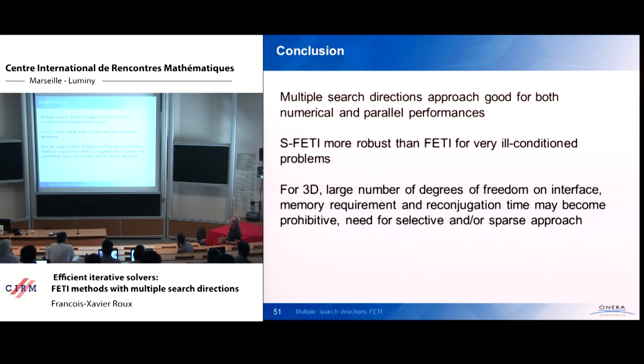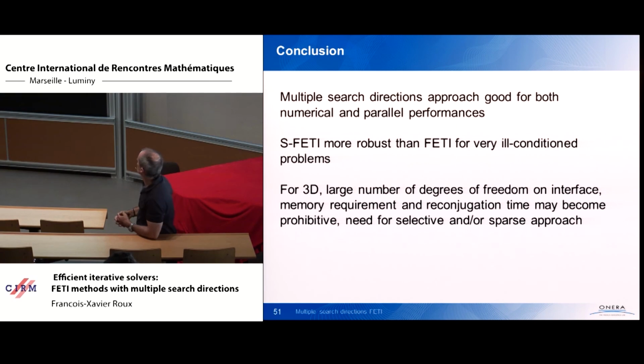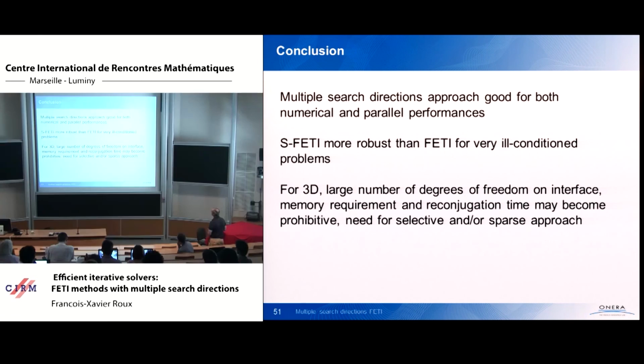Well, the problem is that for 2D, keeping 15,000 interface vectors, it's okay. For 3D, it is becoming more painful. So we have to work, and we are working on methodology for having a selective approach, not keeping all of them, but only the most efficient part of them, and so on and so forth.